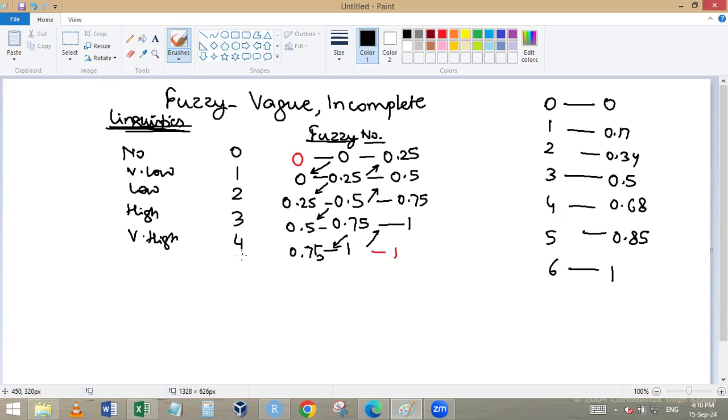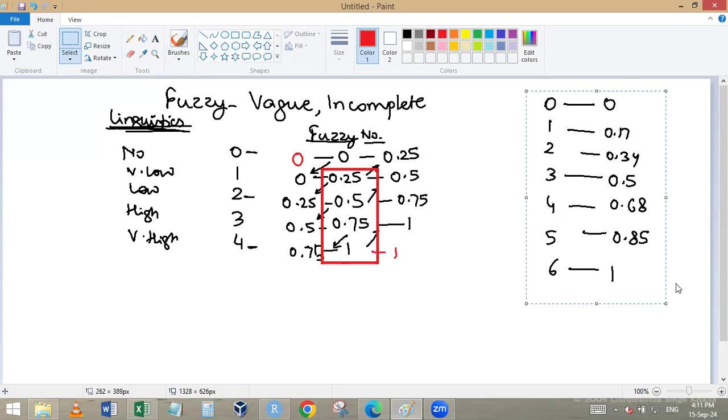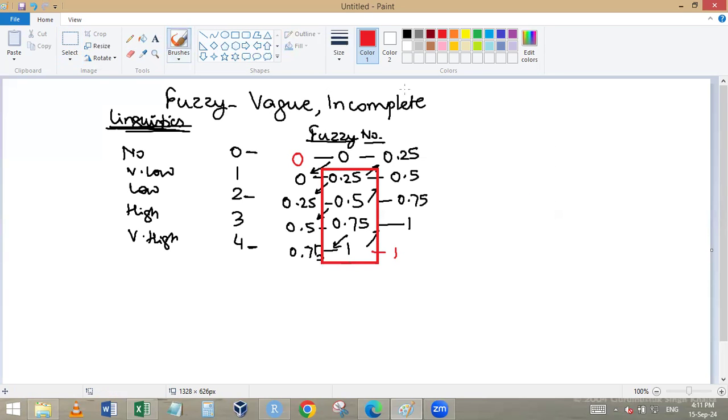Let me say it once again. Whatever 0 to 4 you have written, this is 0, this is 1, the center value will be 0.5, and divide equally. Then take this number on the upper side here and take the upper number on the lower side here, like a lower limit and upper limit. The corners are the exception. It will be 0, 0, 1, 1. And whatever the person has replied, again we will make 3 columns. The method for that is the same. If you were in the ISM workshop, you will get it very fast.